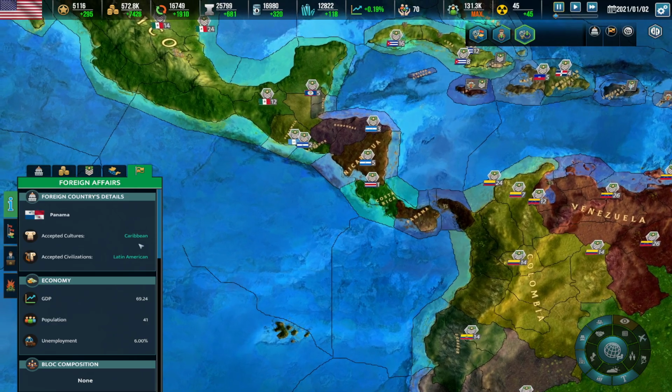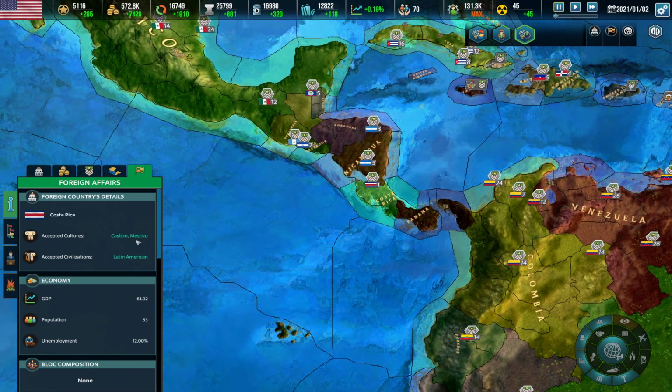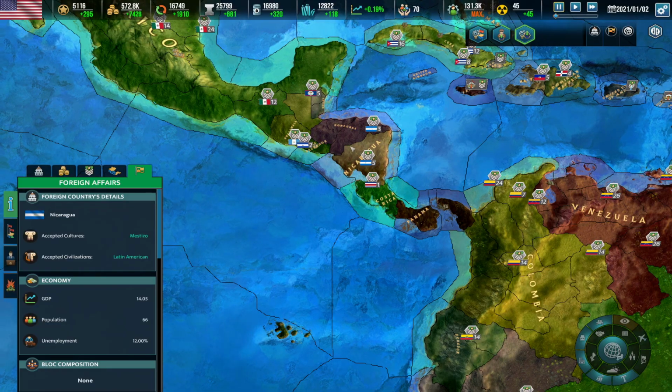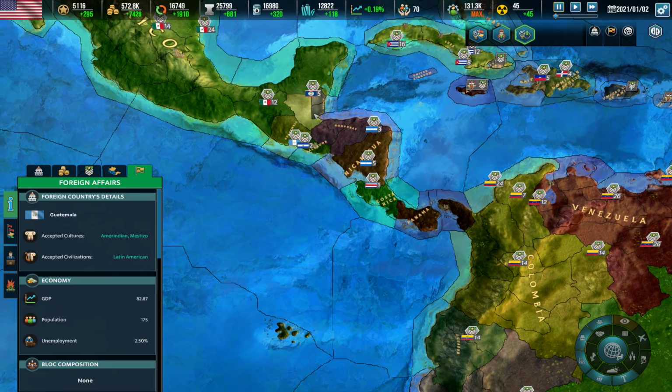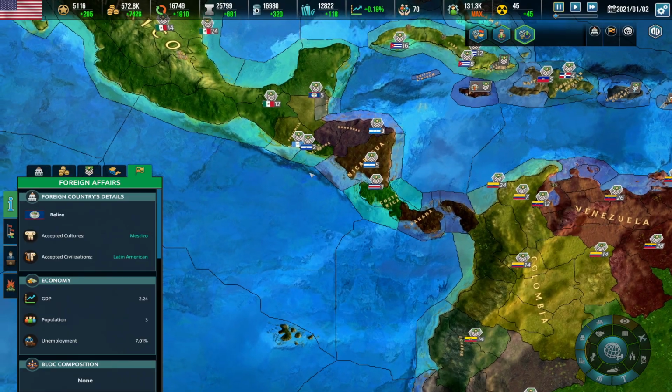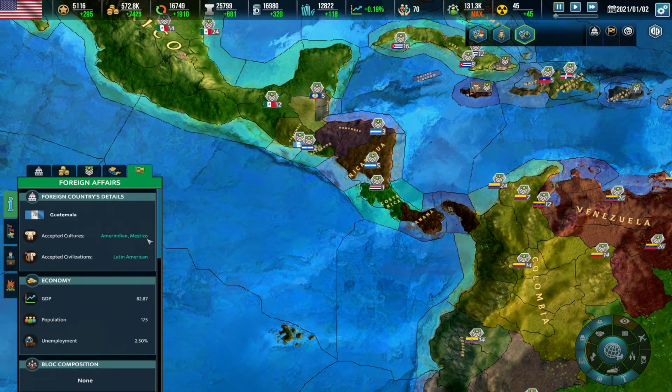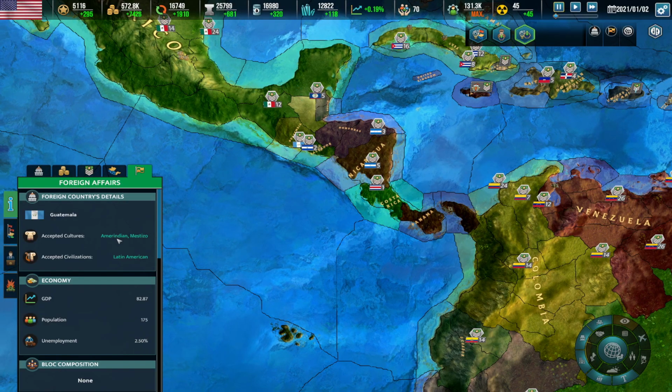Let's go ahead and check Panama. It's Caribbean. Costa Rica has the same mestizo and castizo. Nicaragua and all of Central America still have the mestizo, but there has been a change here in Guatemala, in which you see mestizo and the addition of Amerindian.